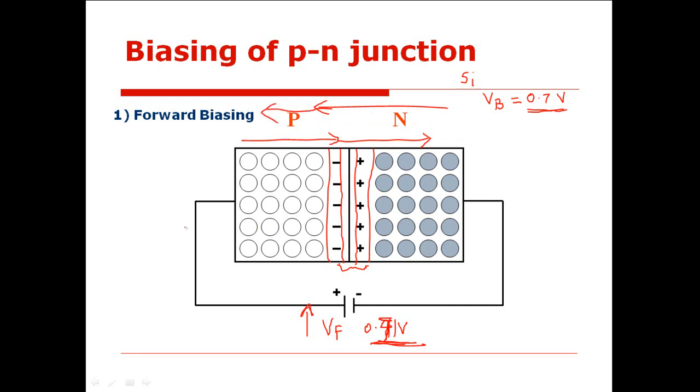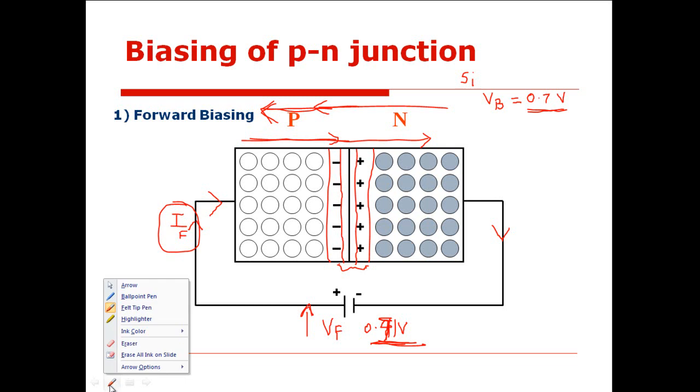Due to that, the current I will flow in the circuit, and that is called the forward current. Many times here you may find the suffix F to it, indicating that this is the forward current, and we show the direction of this forward current to be in the direction of flow of holes, or opposite to the flow of electrons. Is this clear? Yes, sir.